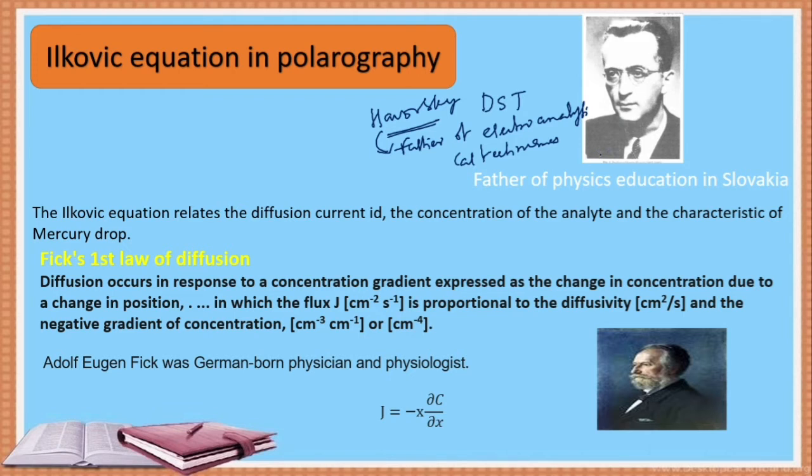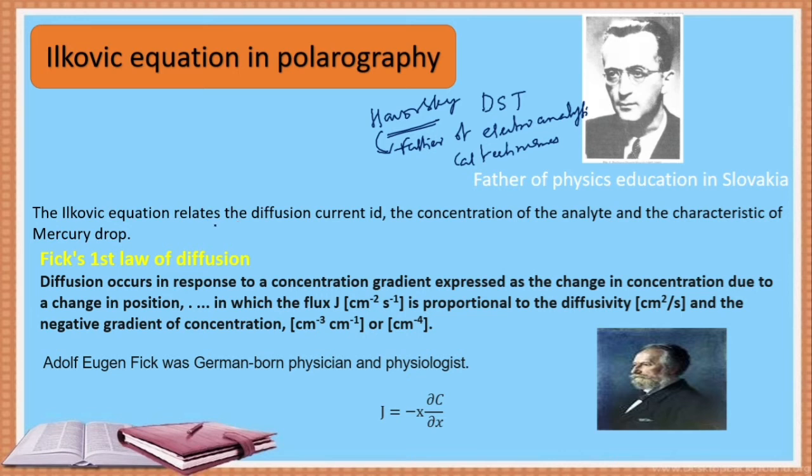Ilkovic studied the literature on Fick's law and the Cottrell method. By studying Fick's first law of diffusion and the Cottrell equation, he developed a quantitative equation in polarography, called the Ilkovic equation.